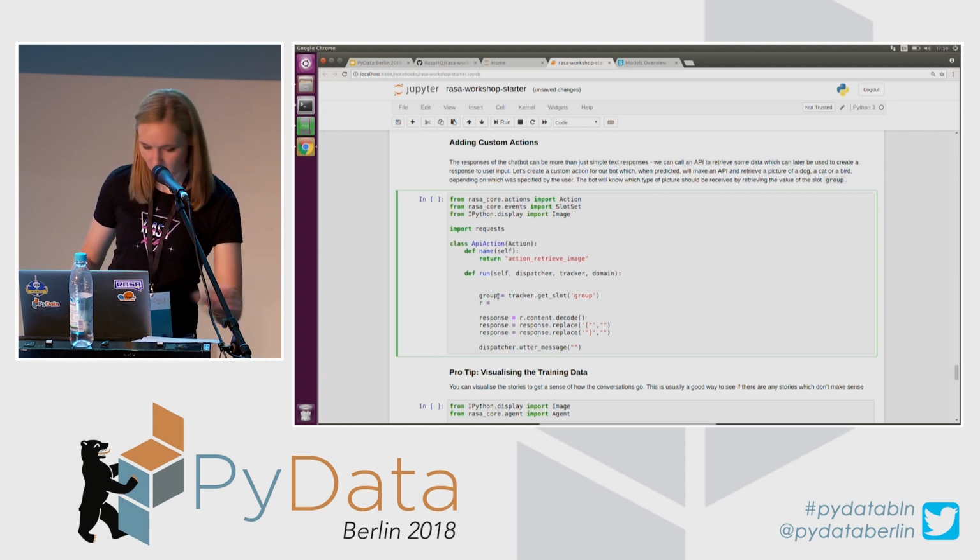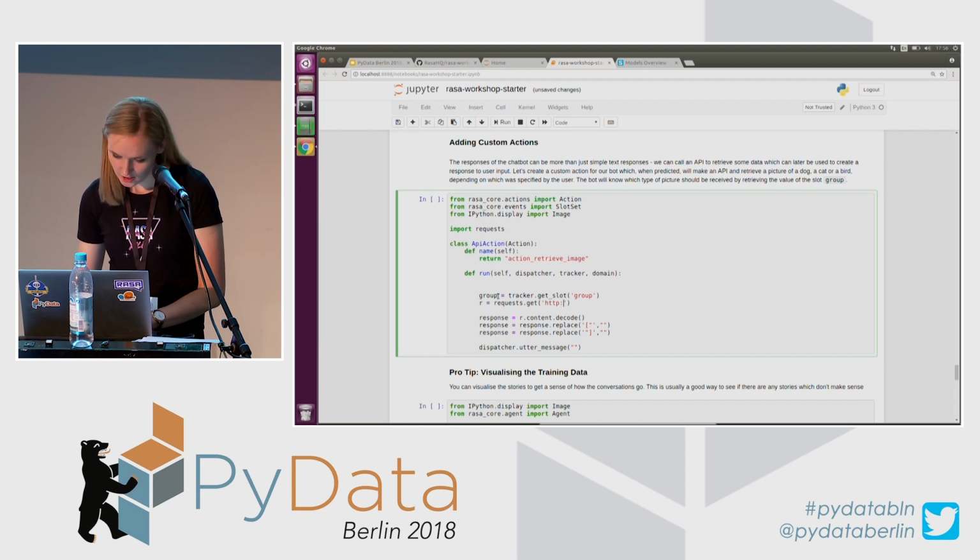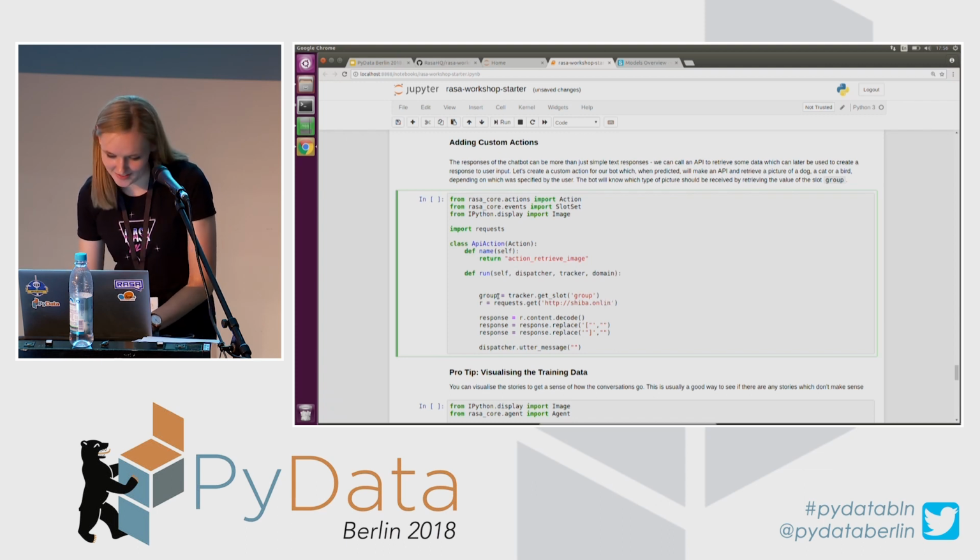Now I'm just going to define an API call, which I don't remember by heart. So I will use requests.get, and here I'm defining what API call should be used. It's a publicly available API. You don't need any keys or any authentication for this API.